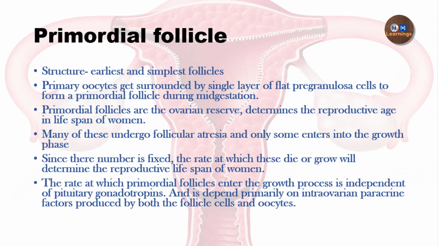Now the question arises: what decides the rate at which the primordial follicles enter the growth phase? Growth phase means what? The primordial follicle then forms the primary follicle, secondary follicle, antral follicle, and so on. So who will decide that this follicle is going to have a growth phase? It is decided by the paracrine factors which are released by the follicle cells and by the oocyte. There is no role here of pituitary gonadotropes in determining the rate at which the follicle will enter the growth phase.